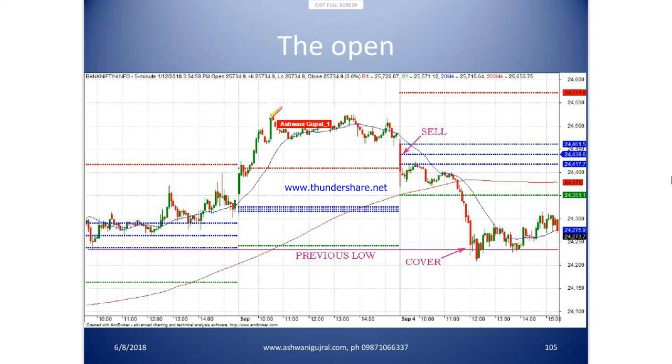As you can see, this is a sideways market, right? In fact, this is a trend change market, because these pivots are going up and suddenly you have a gap down which rejects this pivot zone at the open and the price starts to come off. Why have we covered here? Because we are reaching a previous low.